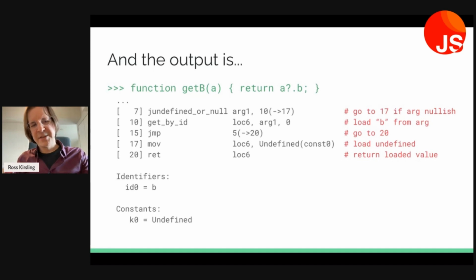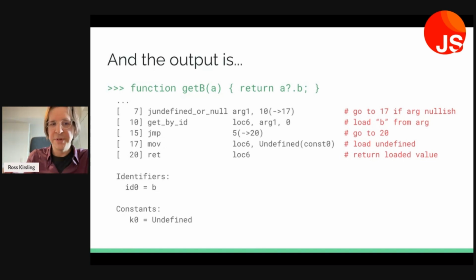Also, these lines are labeled not by line number, but by byte number. So 7, 10, 15, 17, 20 instead of 1, 2, 3, 4, 5. And we've also omitted the function preamble because we won't need it. So basically the first line, we're going to ask, is arg1 undefined or null?